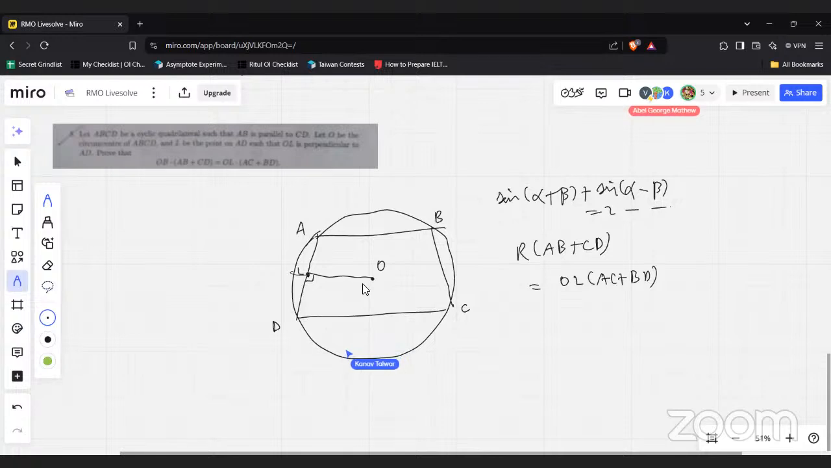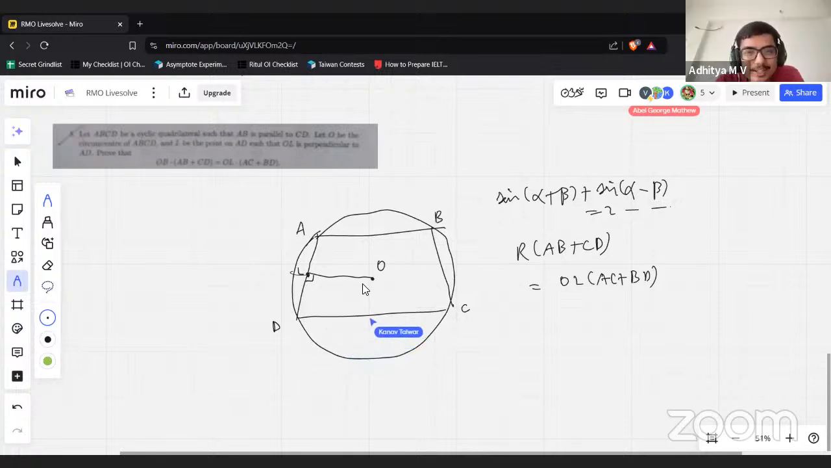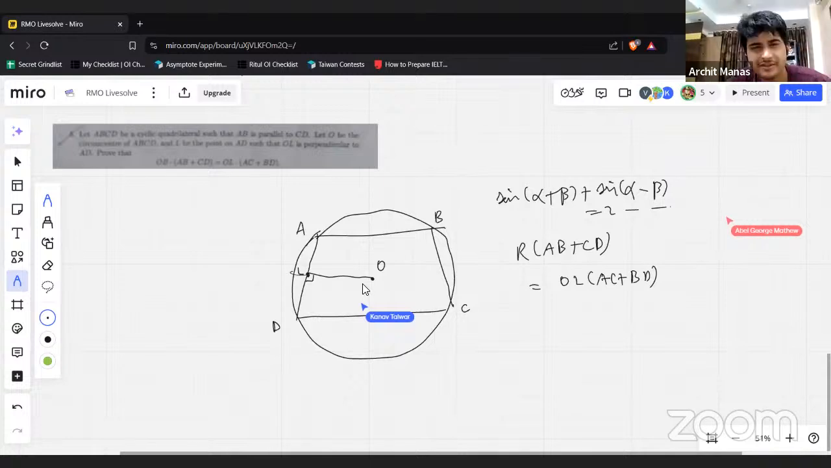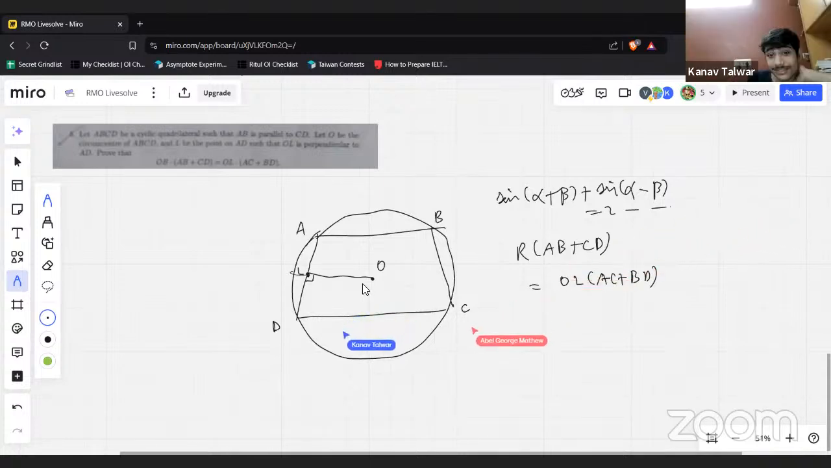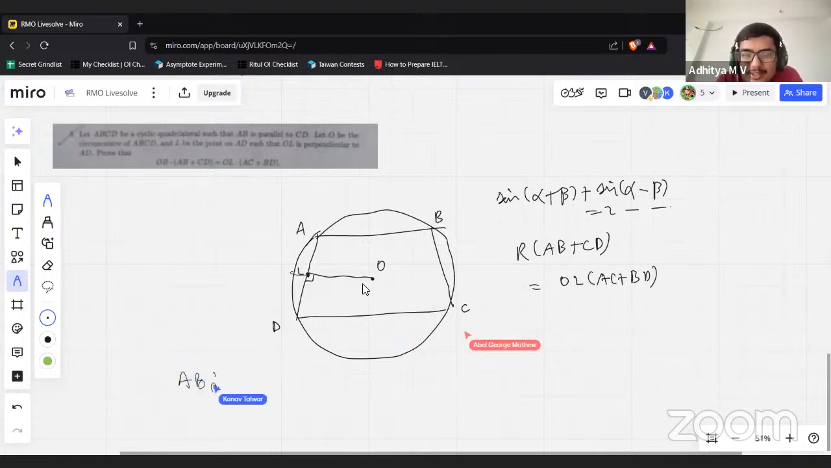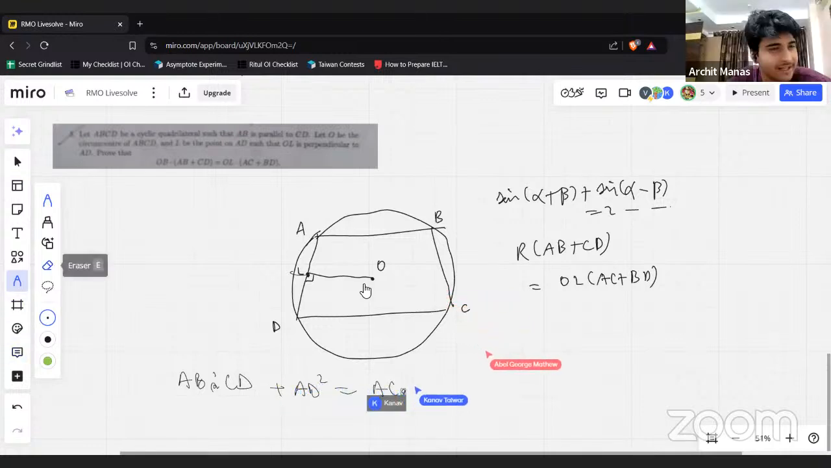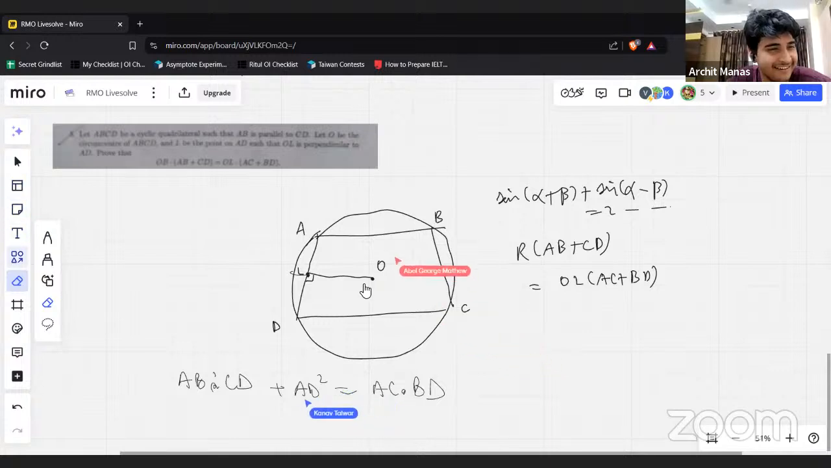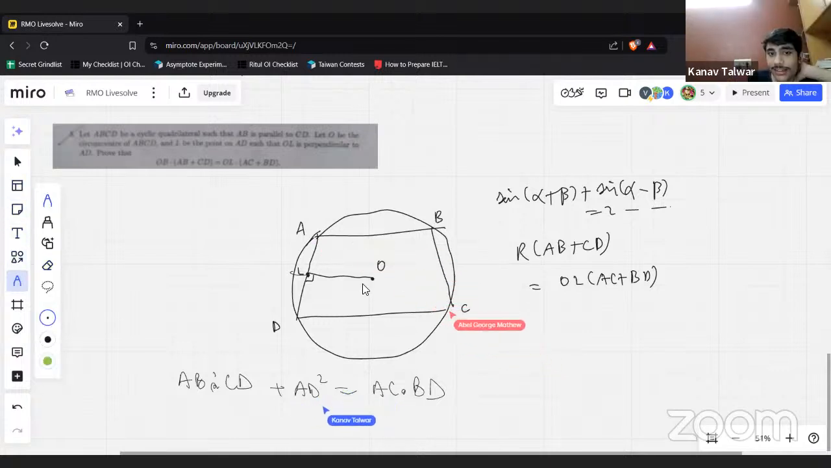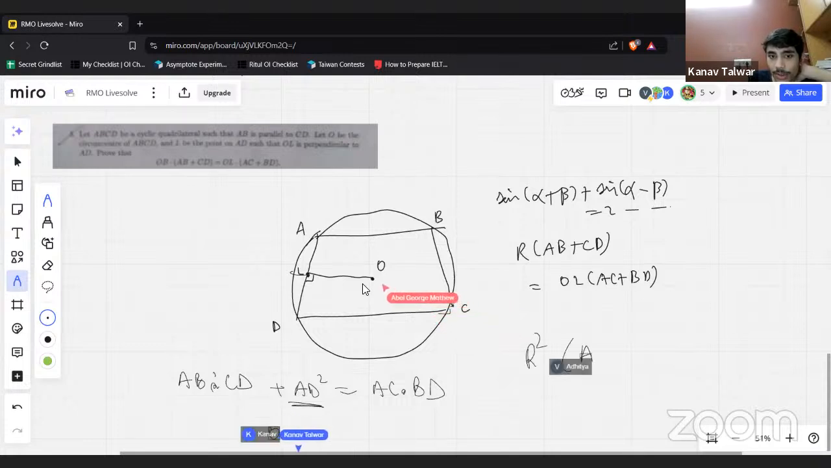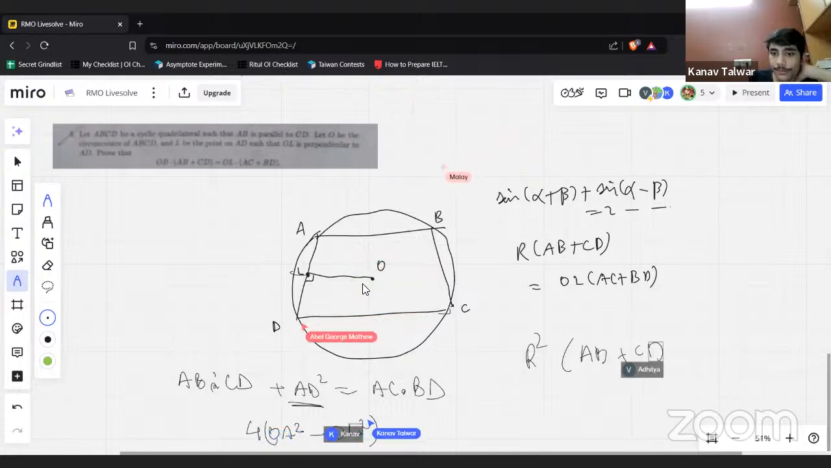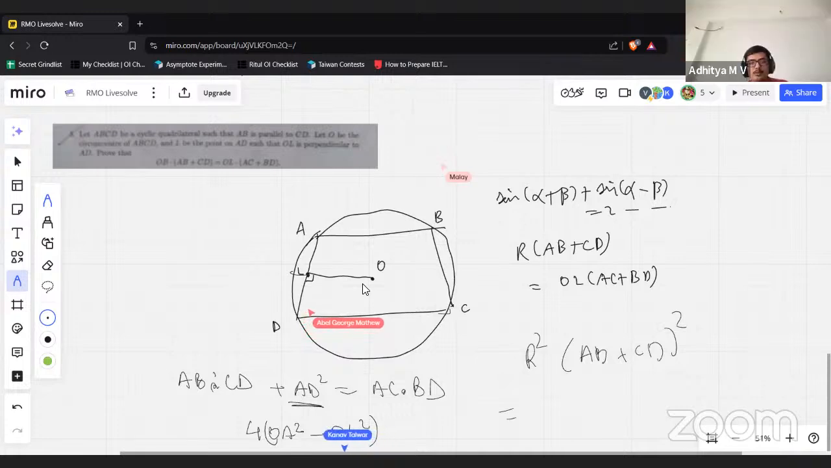Ptolemy again? AC into BD is AB into CD plus a lot of unrelated terms also. Ptolemy might not work with the isosceles trapezoid. Should we square it? See, Ptolemy gives you this, and squaring also might be good, because you have AD squared, and that also relates to R squared as well. Because you can write AD squared as 4 times OS squared minus OL squared.